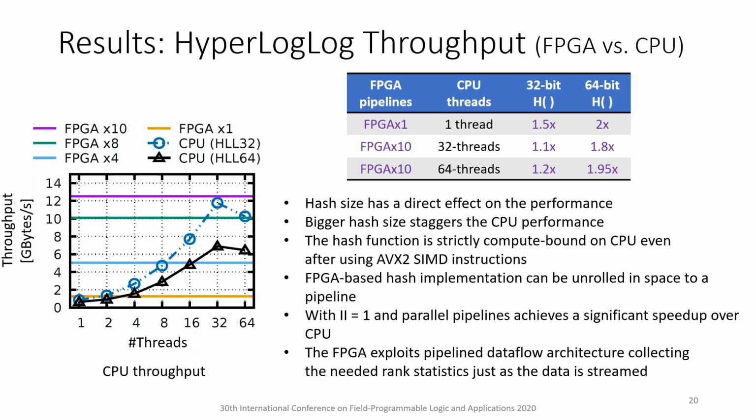The FPGA exploits a data flow architecture, collecting the needed rank statistics just as the data is streamed. It should be noted that the 10-pipeline HyperLogLog is bounded by the I/O bandwidth, but not bounded by the computation itself. Therefore, if the FPGA has more I/O bandwidth, adding more pipelines can improve the FPGA-based HyperLogLog performance.